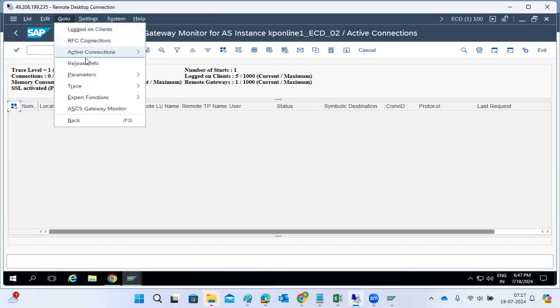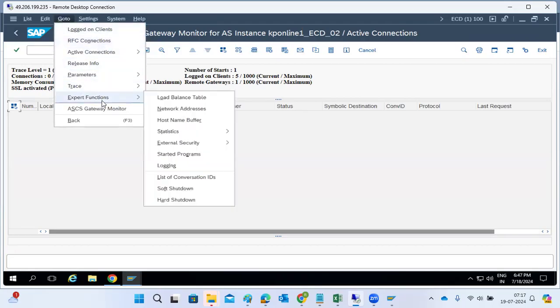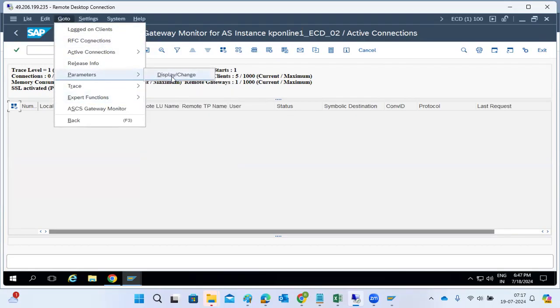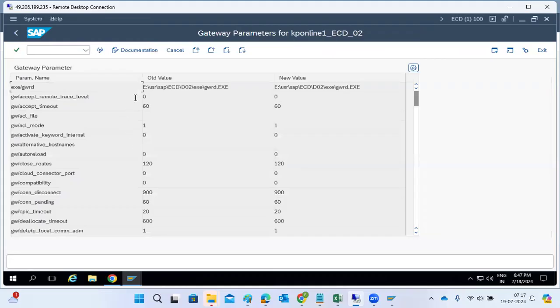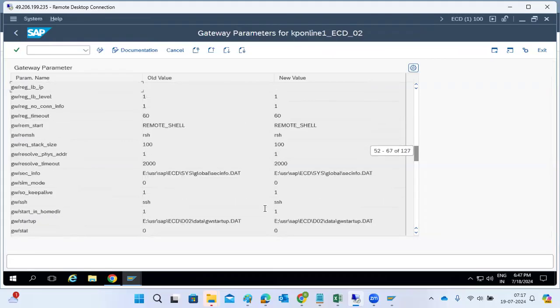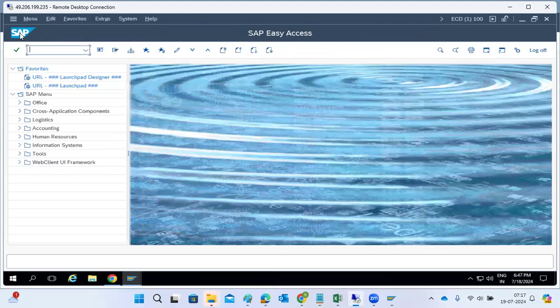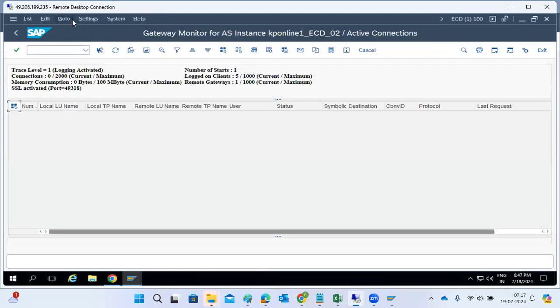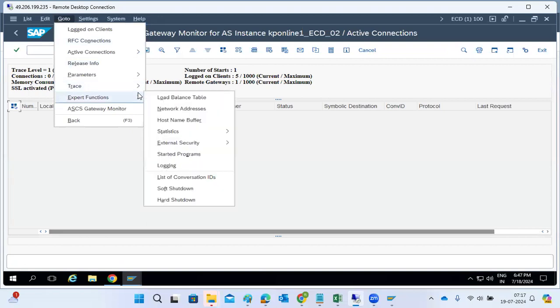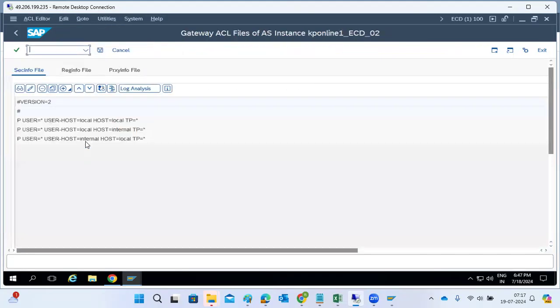Here, go to expert functions. These are the parameters, which means how many connections we can increase, the limitations; if we want to change it, we can change it. There is a separate parameter concept, so that time you will get more on the gateway side. So SMGW, go to expert functions. Here, external security, there is maintain the ACL files, access control list.